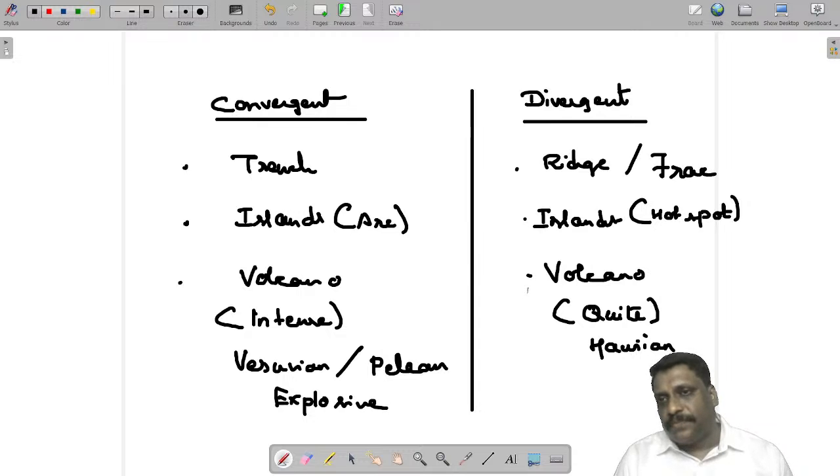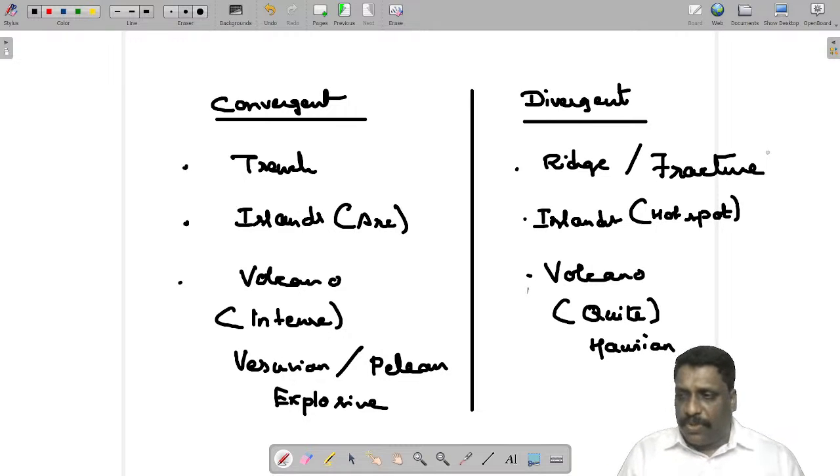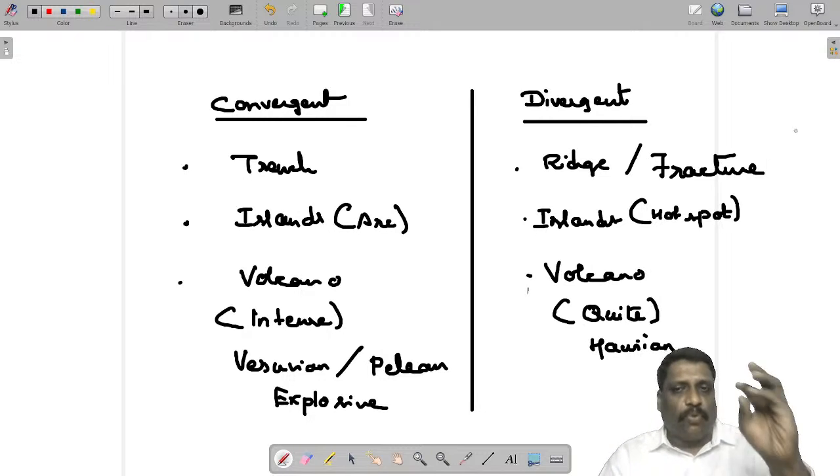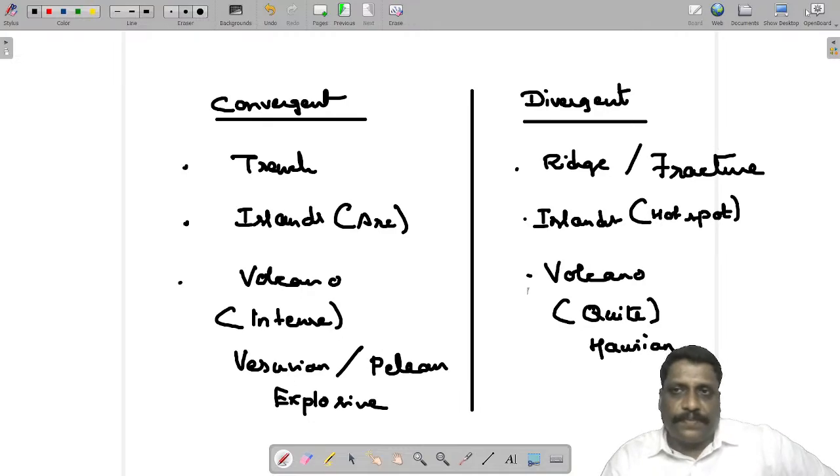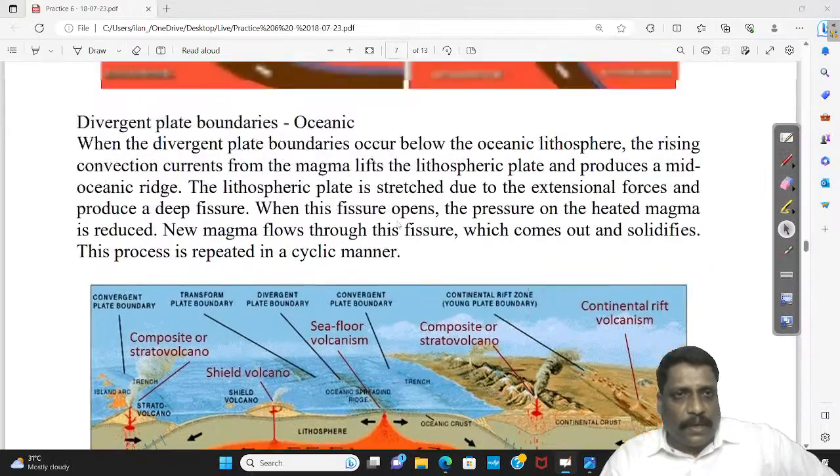Sometimes you would have heard about the Romanche Deep. Sometimes this fracture zone is regarded as a deep trench, but a trench is different, a fracture zone is different. So these are some of the features. I have to give an example. That's it, my friends.